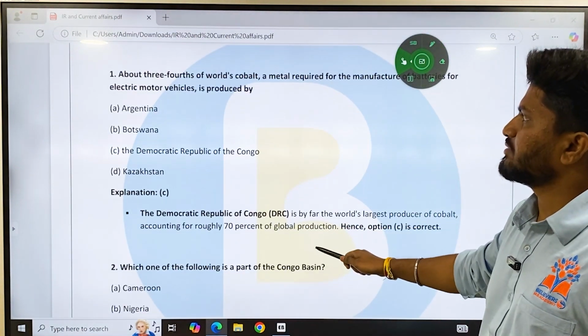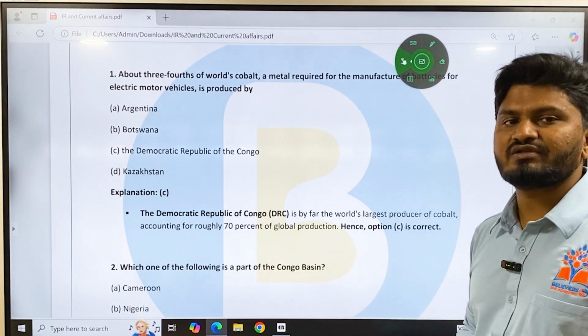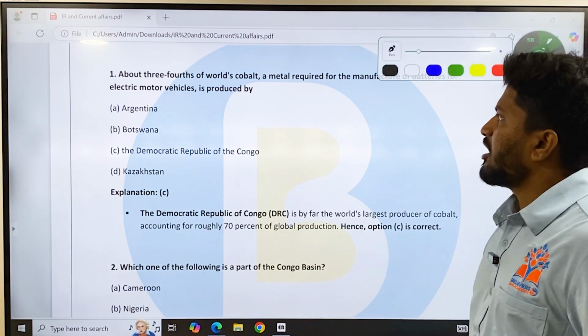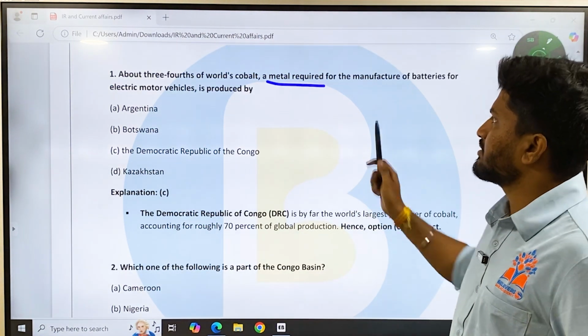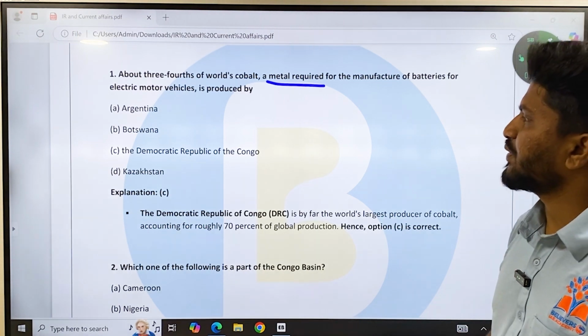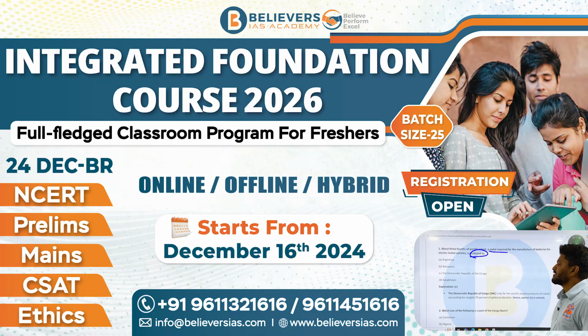The first question here is about minerals. It is basically geography, but it is also asked in international relations. The question is: three-fourths of the world's cobalt, a metal required for the manufacturing of batteries for electric motor vehicles, is produced by A. Argentina, B. Botswana, C. Democratic Republic of Congo, D. Kazakhstan. With these types of questions, it is very difficult to do any elimination.